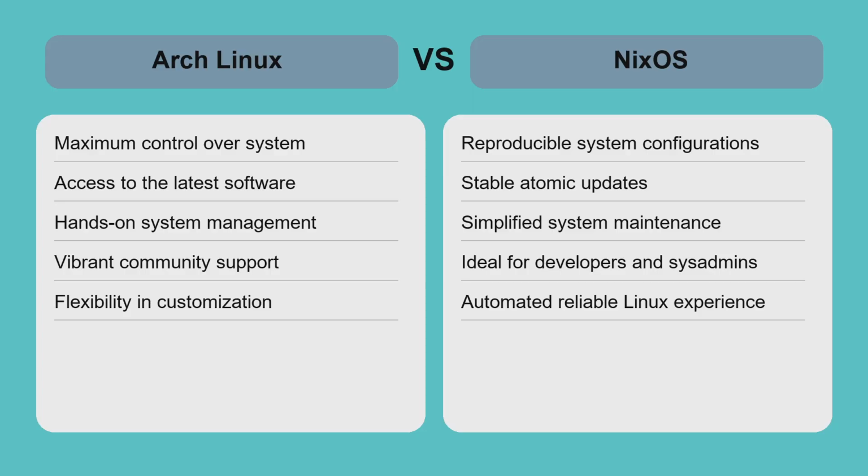NixOS, on the other hand, prioritizes declarative system management with atomic upgrades and easy rollbacks, reducing maintenance risks. This makes NixOS well suited for developers or administrators managing multiple machines or environments. However, its unique configuration model demands familiarity with the Nix language and concepts. Arch excels in flexibility and community support, while NixOS shines in reproducibility and stability. Choosing between them depends on whether you prefer manual control and bleeding-edge packages or automated, reliable system configurations.